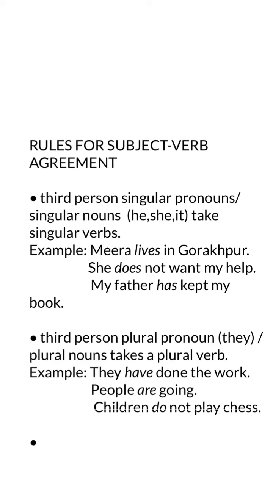I am talking to you. All right. And then they is third person, and you do not use they for one person. When you say they, that means there are more than one. So they is your plural pronoun, third person. And when I say plural noun, like children, people, teachers, all right, so they are plural in number and third person.